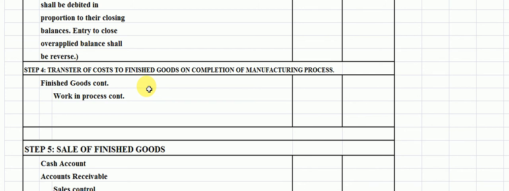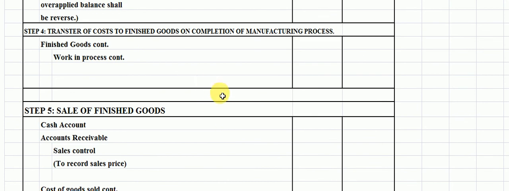Finished goods emerging at the completion of the manufacturing process are transferred to the finished goods warehouse. At this time, the cost of finished goods is also transferred from the work in process control account to finished goods control. The entry will be passed as finished goods control to work in process control. Students, step 5, sale of finished goods.